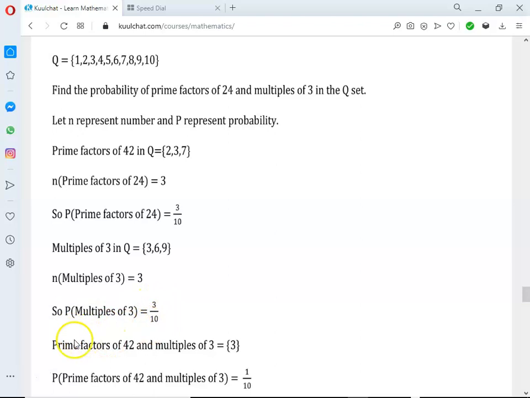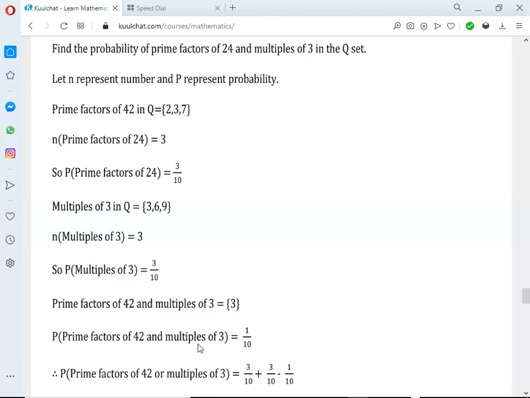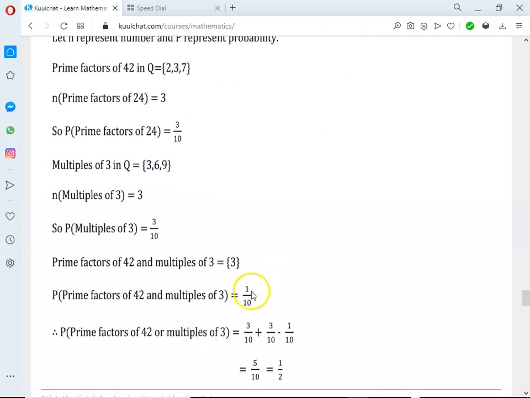And find prime factors of 42 and multiples of 3. The prime factors of 42 and multiples of 3, which means that's the intersection of the prime factors of 42 and multiples of 3. And it's what? It's 3, because you can see 3 here, and also you can see 3 here. So that's the intersection, which is what? 3. So the probability of prime factors of 42 and multiples of 3 was 1 over what?